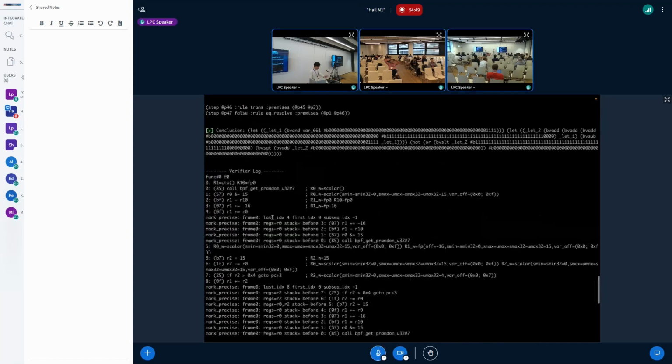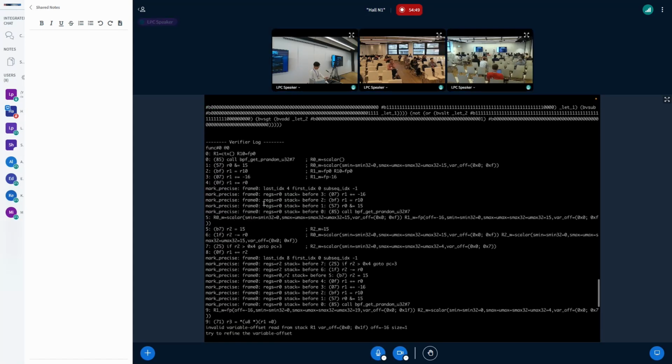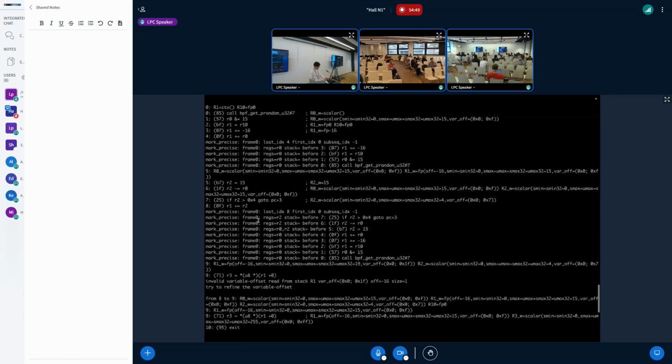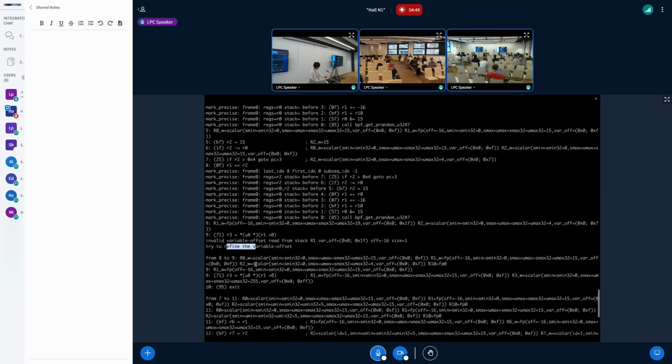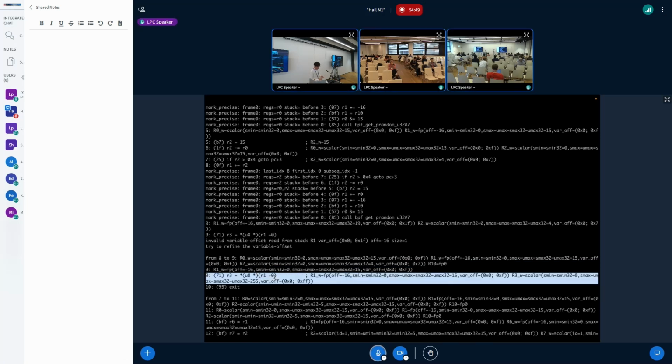And here is the verifier's log. It continues as before, and when it cannot continue, it tries to refine the variable offset. We received the proof here, and after the check, we continue. And we can see here the offset of R1 is refined to 0 to 15. That's why the next operation can pass the safety check.